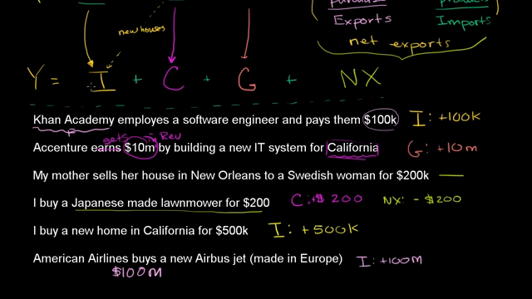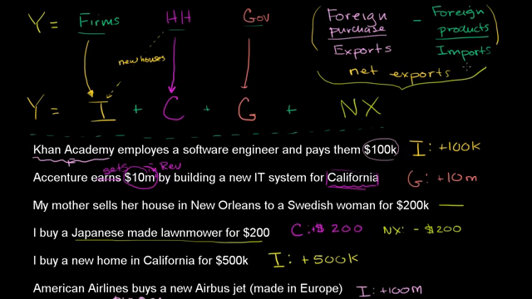It conceptually makes sense. It's going to provide future goods and services. It's going to give transportation to people. But it's going to be netted out because you have a net import. So what this is going to do to net exports, on this side of it, you're going to have $100 million because this was an import. So you're going to have negative $100 million when you think of it from an export point of view.